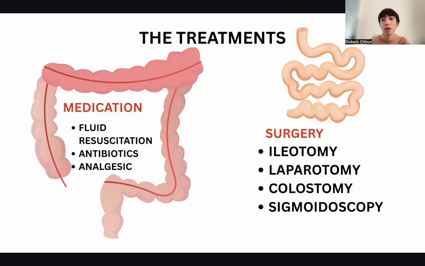And analgesics for pain, as people might have abdominal pain. Some people also have nausea or vomiting. That's a rare side effect or rare symptom that can occur, so antiemetic medication also helps. And surgery options include ileotomy. It's an urgent surgical procedure that removes part of the small intestine, the ileum.